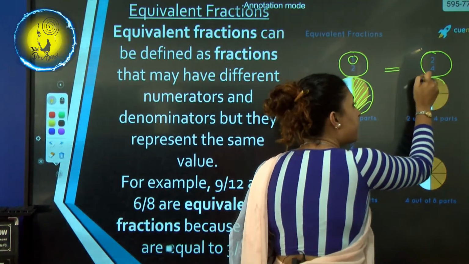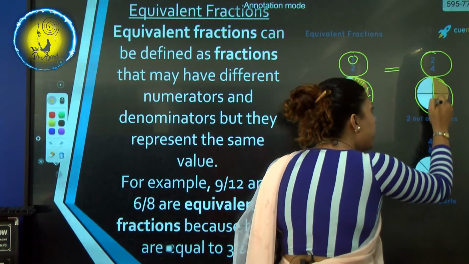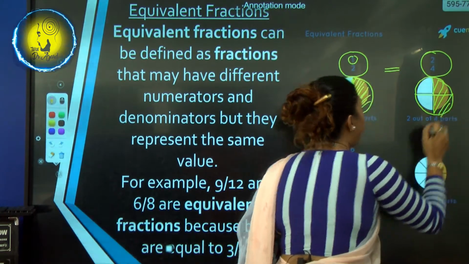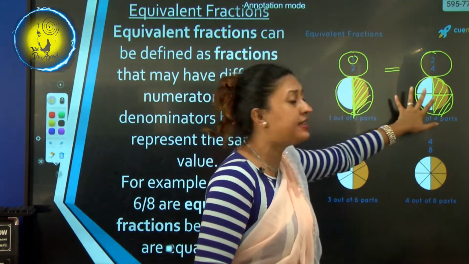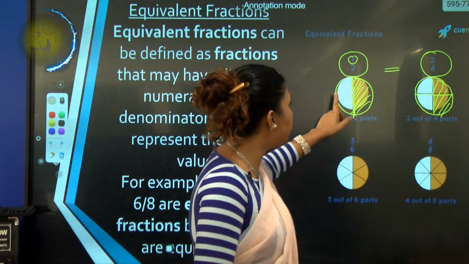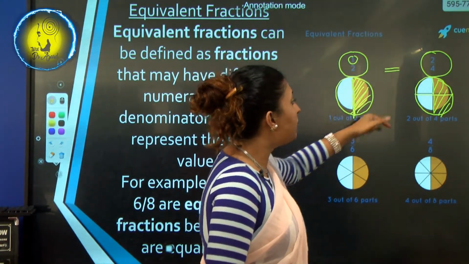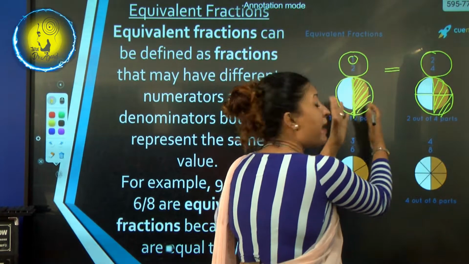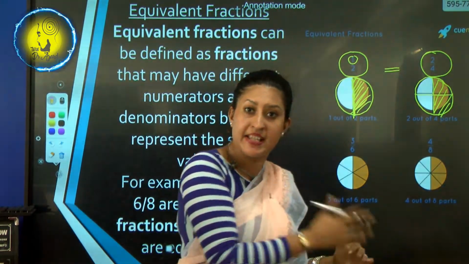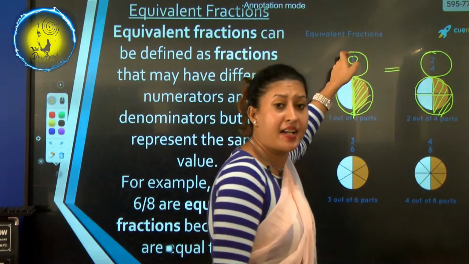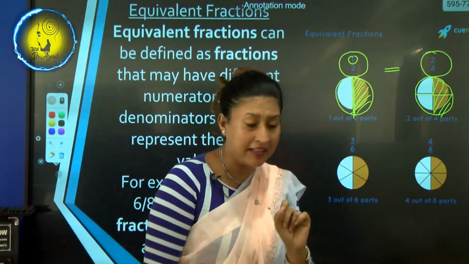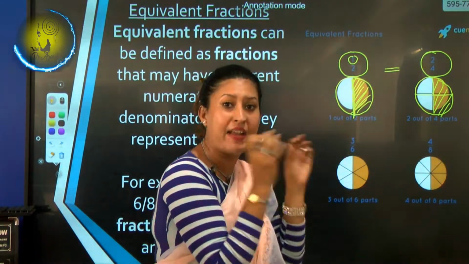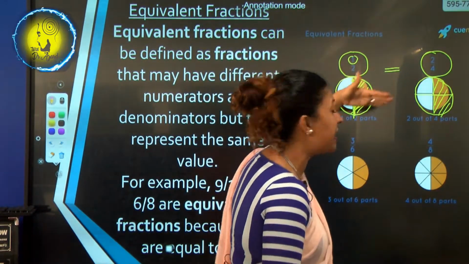So, this is another circle, but it is divided into 4 parts and I am coloring 2 parts out of it. Can you tell me now what is the common thing here? Even though the number of parts are different, I have colored the same side with the same size, isn't it? The number of parts are different, that's the only thing, but they are equal to one another. So, the simple theory, very easy to understand, learn with the basic pictures.